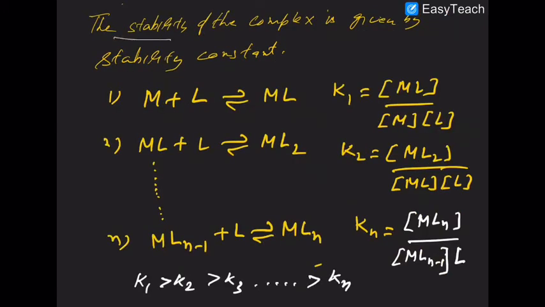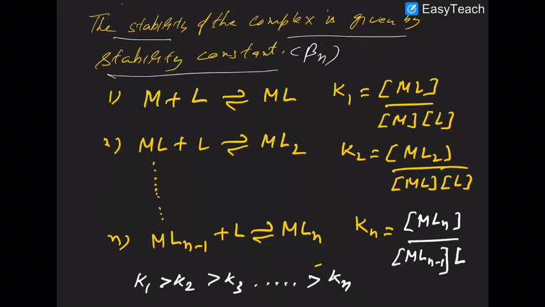The stability of a complex is given in the form of the stability constant, that is beta n. Since you know that the addition of ligands to the central metal atom is a step-by-step process, it is not that all the ligands add to the central metal atom at once. In the first step, the first ligand comes and gives you ML. In the next step, ML accepts one more ligand to give ML2. Like that, the third ligand will come, and so on up to n steps. If there are n ligands, there will be n steps.